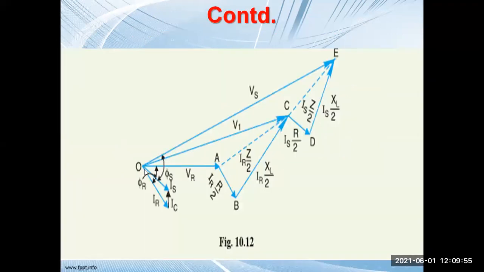We know the direction of IR, so this will be IR into R by 2 and the perpendicular will be IR into XL by 2. So this will be IR into Z by 2. If you add VR with this IR Z by 2, you will get V1.